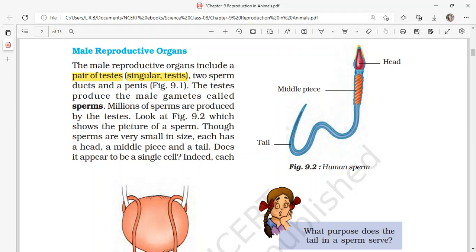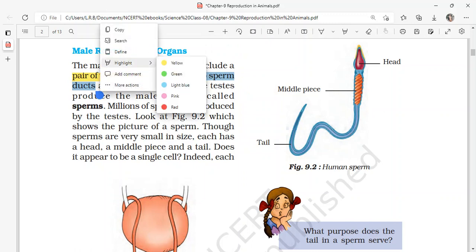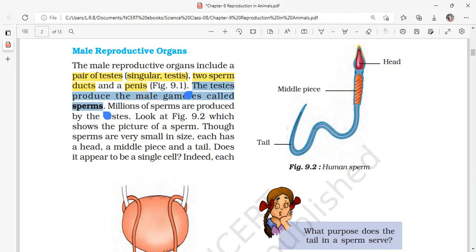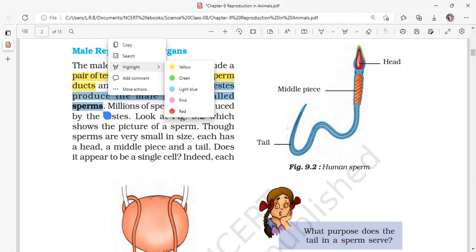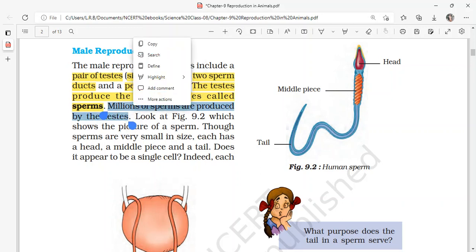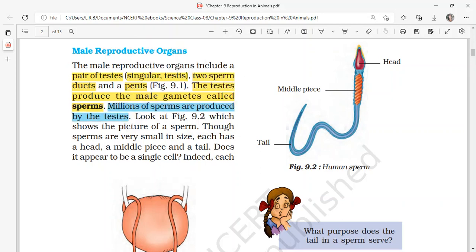Two sperm ducts are found in the male reproductive part along with the pair of testes, and a penis is found, and the testes produce the male gametes called the sperm. So what is the role of the testes? It is to produce the male gametes that are involved in the reproduction. Millions of sperms are produced by the testes, innumerable numbers. So millions of sperm cells are produced.